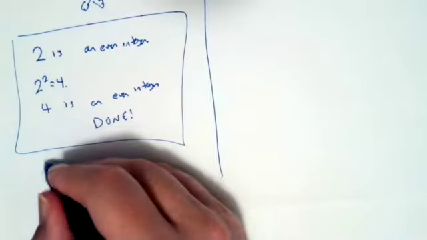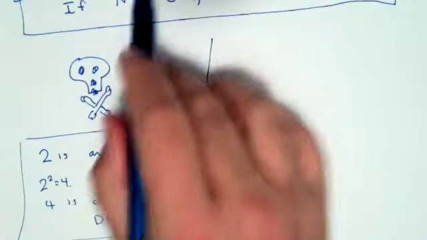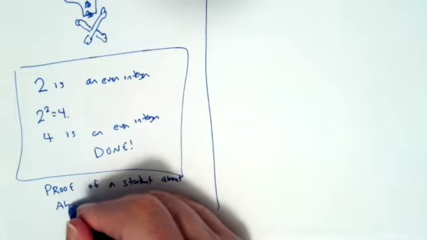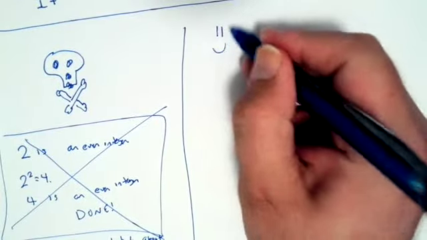So you cannot do a proof of a for all statement, which is what this is. This is about all integers. You cannot do a proof of a statement about all integers by looking at one integer. So this doesn't work. I'm going to cross it out. Let's actually do the proof now.